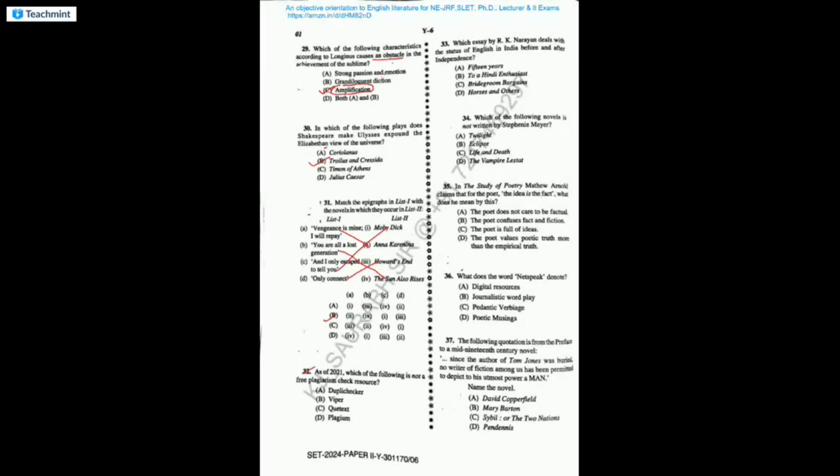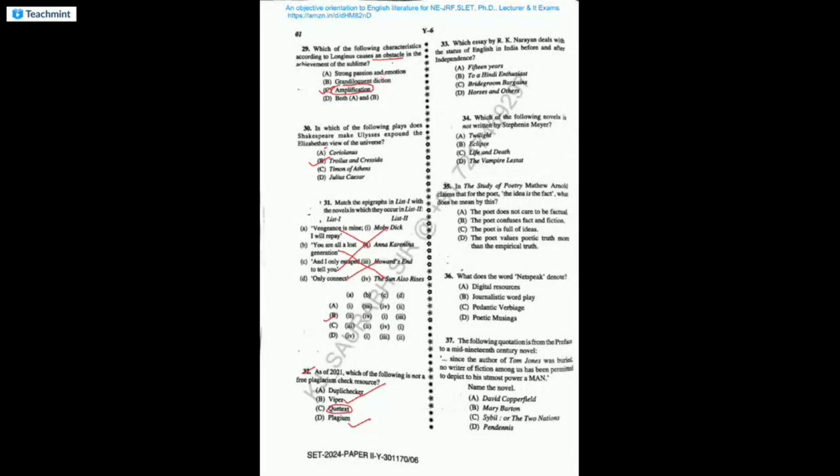As of 2021, which of the following is not a free plagiarism check resource? The answer is Quetext, which is not a free plagiarism resource. Duplichecker is free, Viper is free, and Plagium is also free.